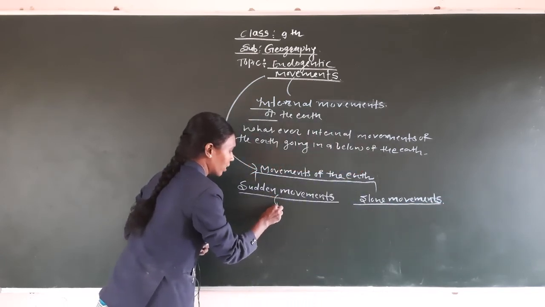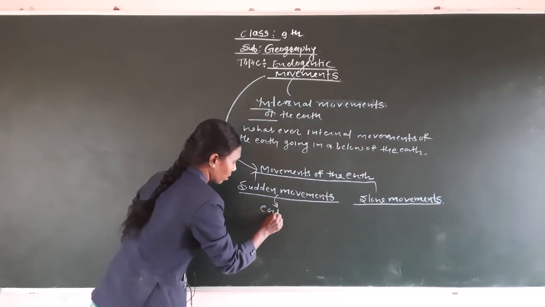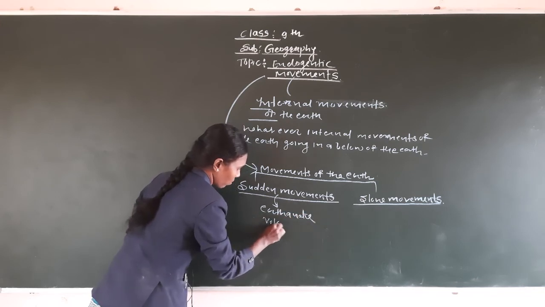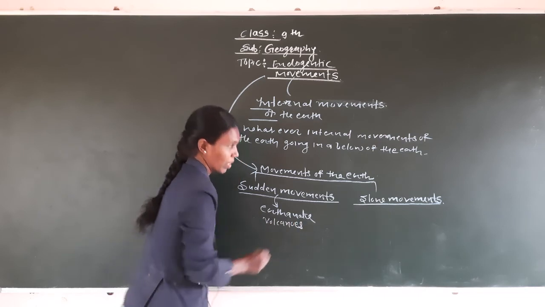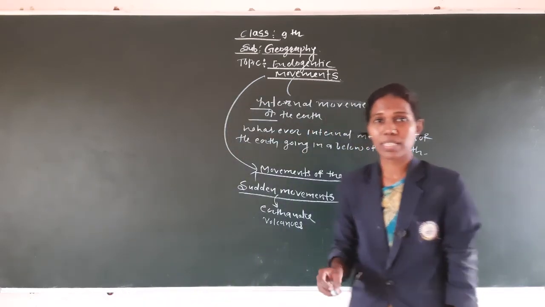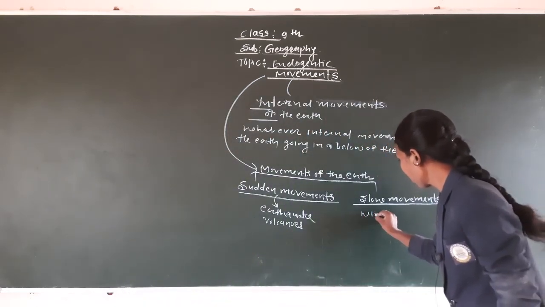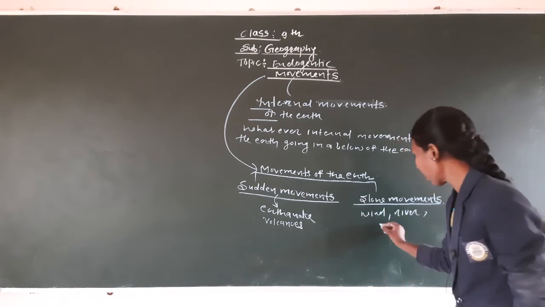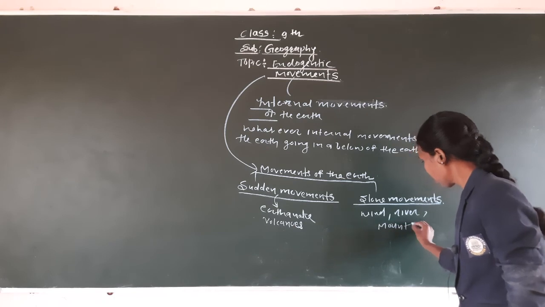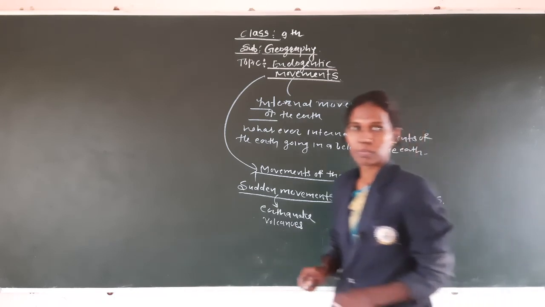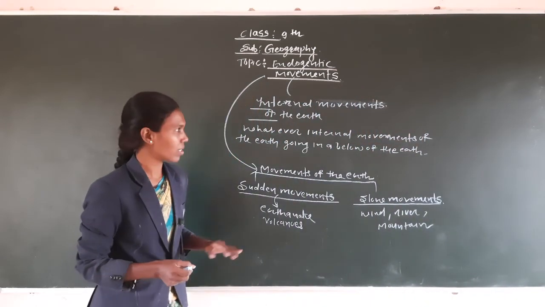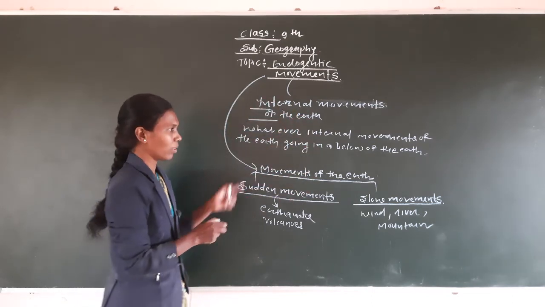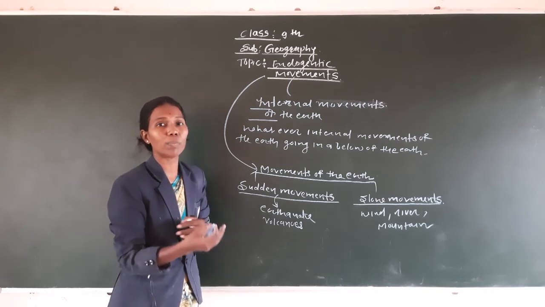The sudden movement is known as earthquakes or volcanoes, and the slow movement is known as the wind river, which is an example of the mountain. Dear students, do you understand? This is the explanation of the endogenetic movement. Endogenetic movements are known as the internal movement of the earth.